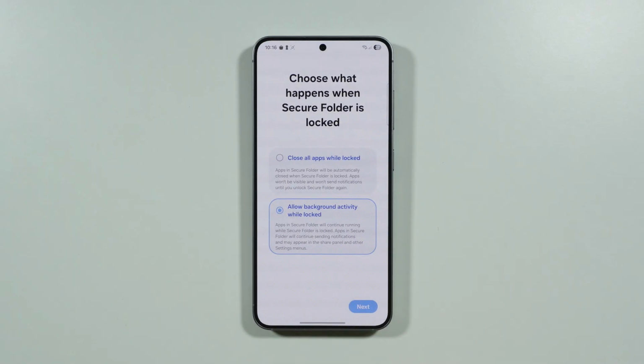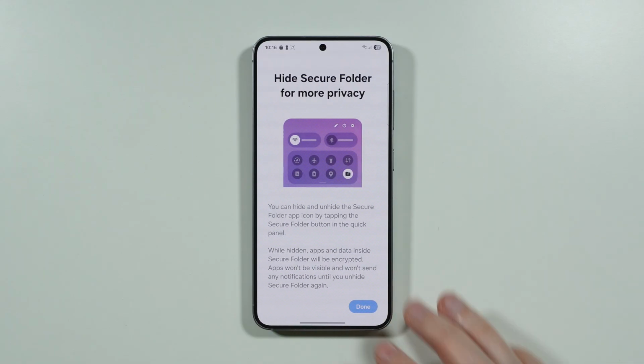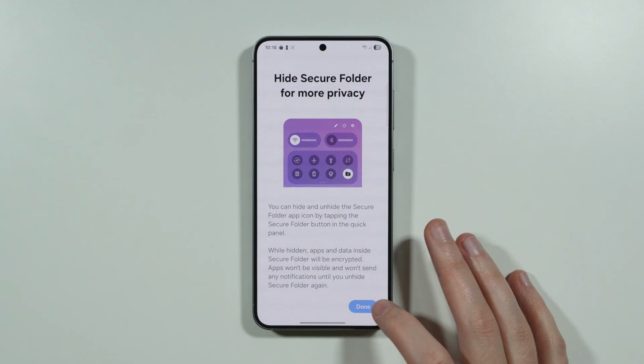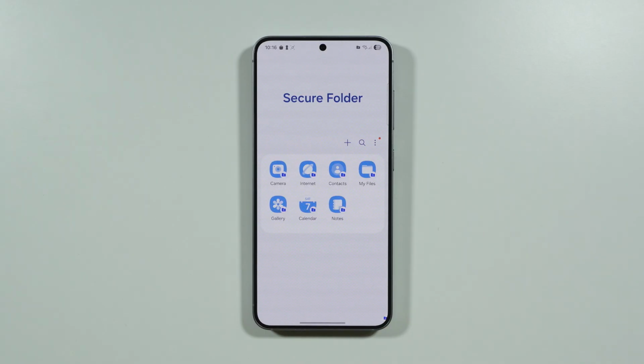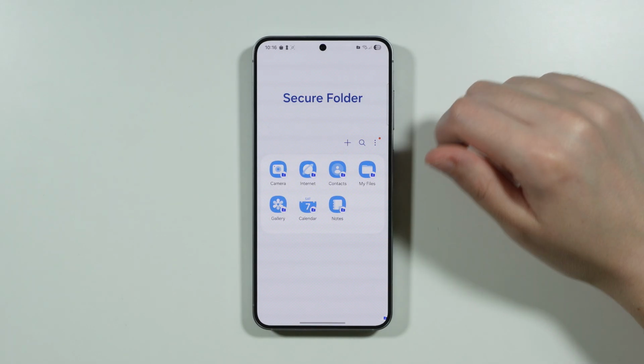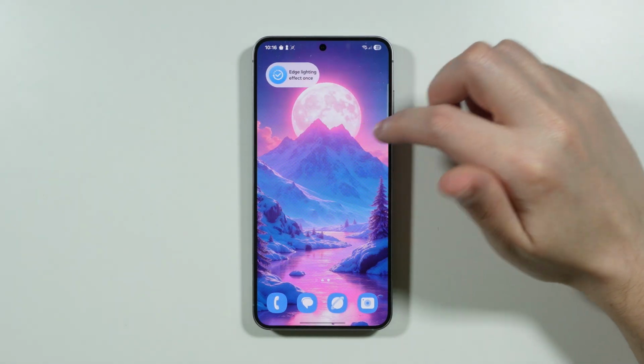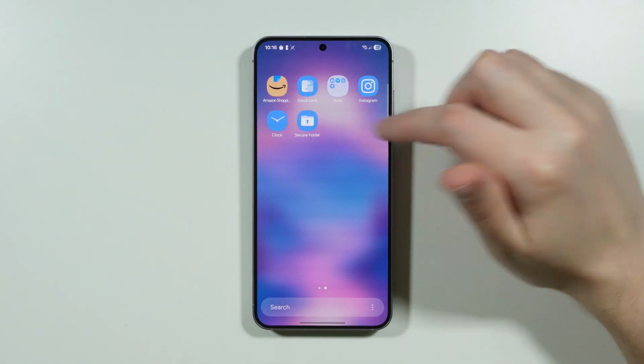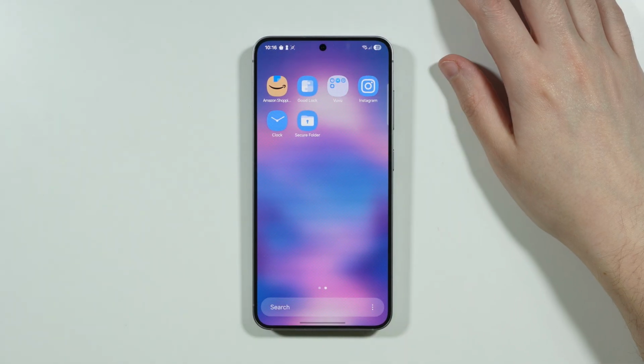So once we have everything set up, we're gonna tap on next. Then you can choose what should happen when the secure folder is locked. In my case, I allow background activity. Then we have the option to hide the secure folder for more privacy. And there we go, we have our secure folder created. So the secure folder can be found in the app drawer. And now, how we can use it in order to lock apps.